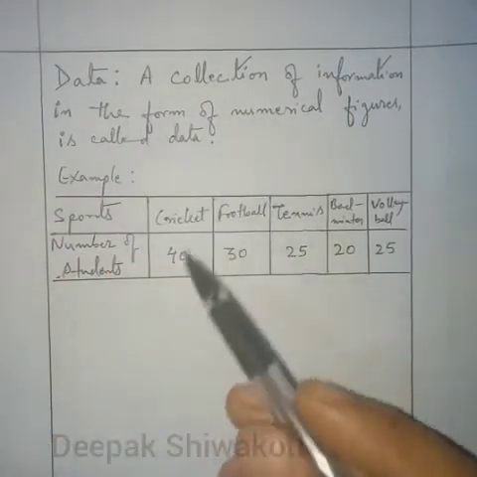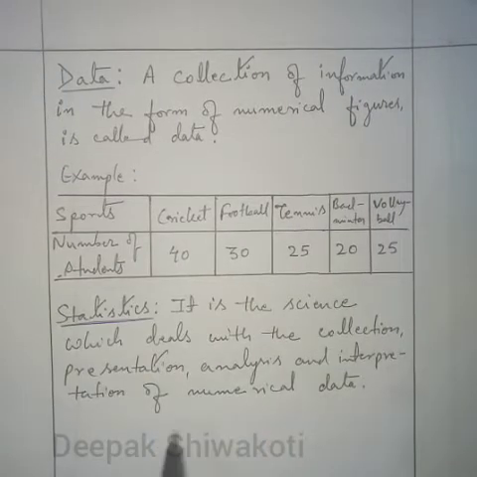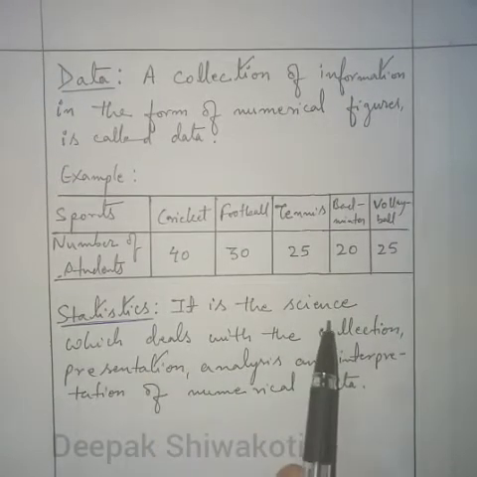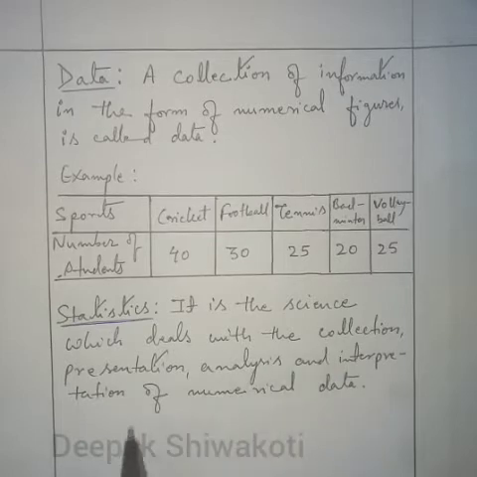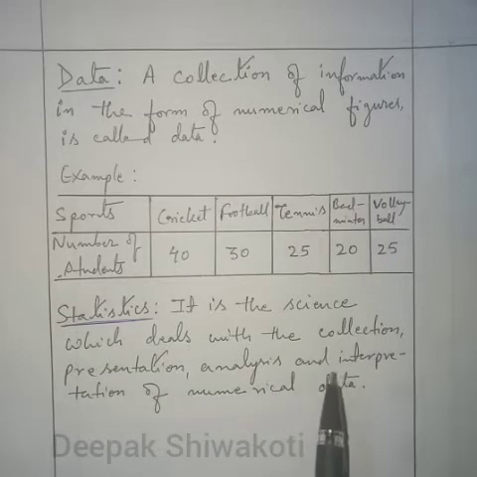Next is statistics. Statistics is the science or branch of mathematics which deals with the collection, presentation, analysis and interpretation of numerical data.